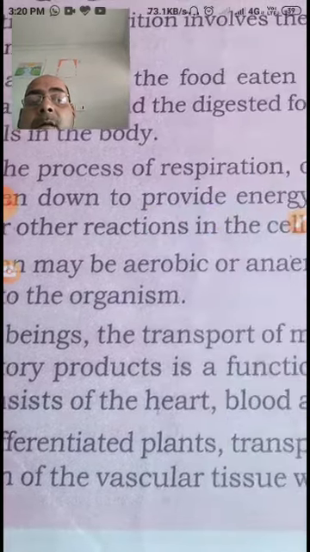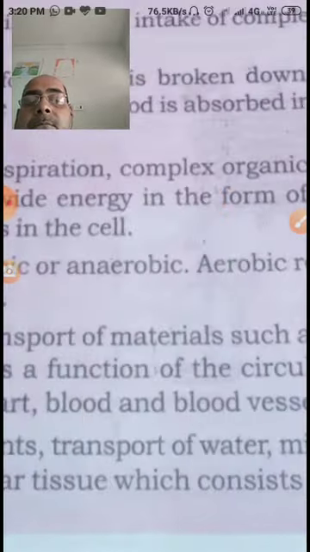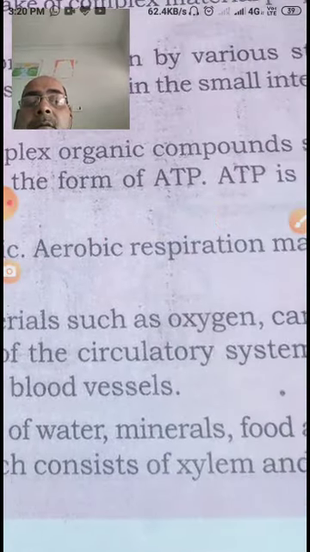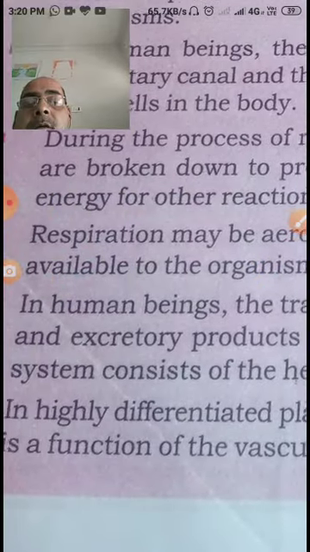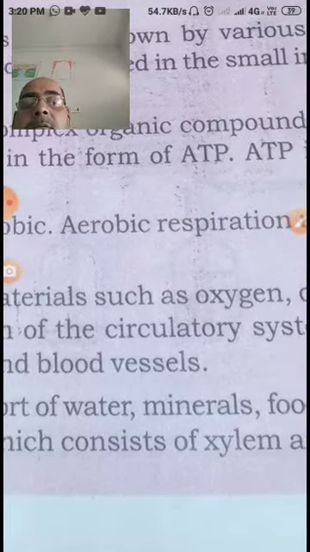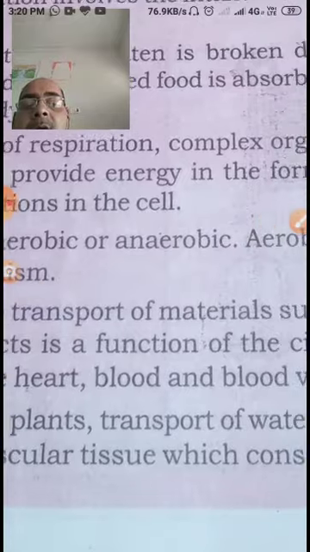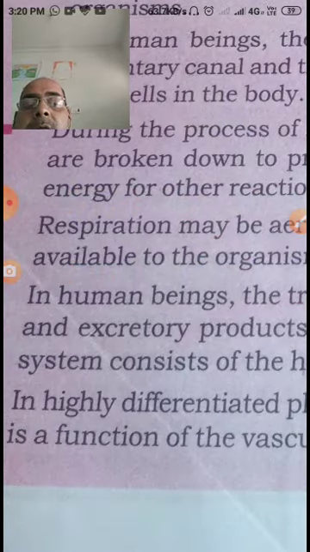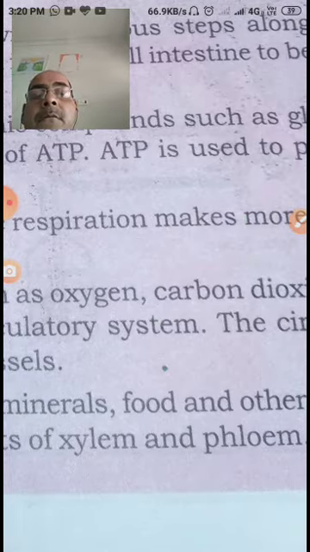In human beings, the transport of materials such as oxygen, carbon dioxide, and excretory products is a function of the circulatory system. The circulatory system consists of the heart, blood, and blood vessels. Dear student, in highly differentiated plants, transport of water, minerals, food, and other substances is a function of the vascular tissue, which consists of xylem and phloem.